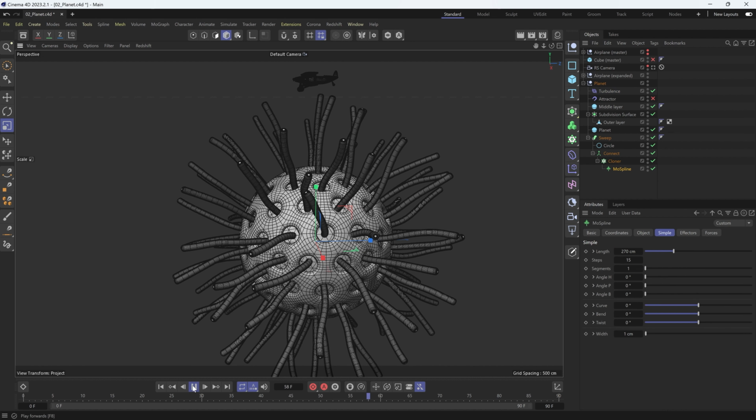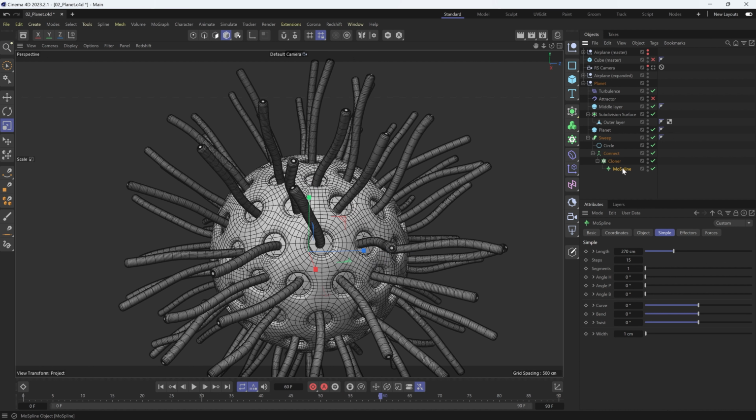If you notice that the animation playback is slow, you can address this issue by simplifying the topology. Decrease the value of the steps property of the moss-spline object, as well as the number property of the circle object. This will reduce the computational power required to calculate the animation. Experiment with these properties to find the optimal combination.